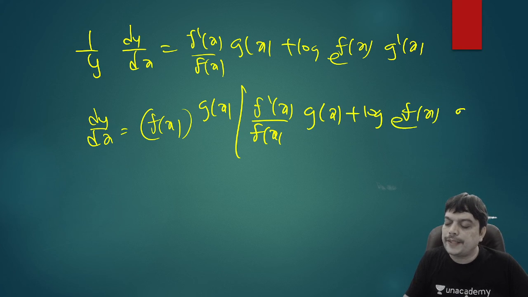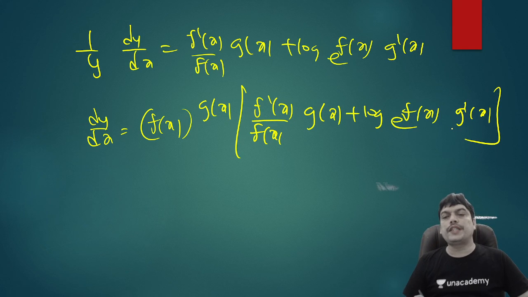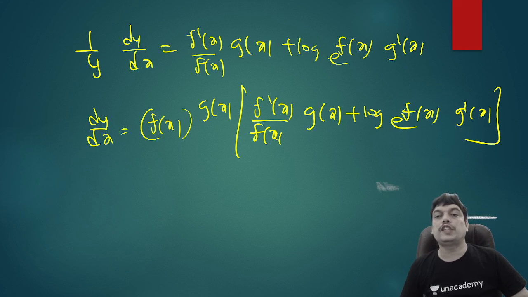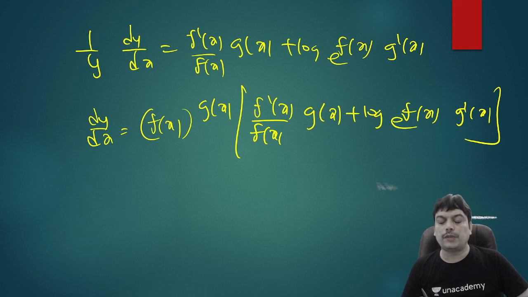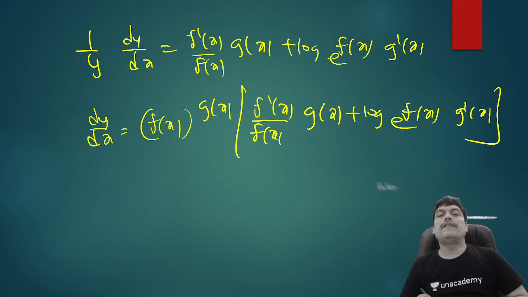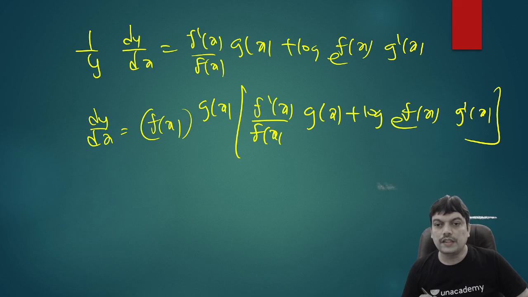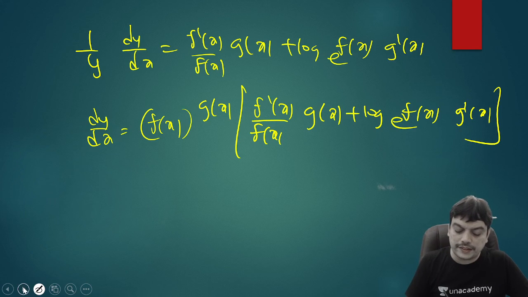So you are not expected to by heart and remember this as a formula, but whatever method I used here, the same method is applied whenever you have function power function. So this is a general method. Those who want to by heart can by heart this formula, but it is difficult to remember so many formulas. So it would be better if you just know the method. What do we do? Whenever function power function is there, apply logarithm on both sides and differentiate, and then find dy by dx. So let us apply it for a few questions and see.